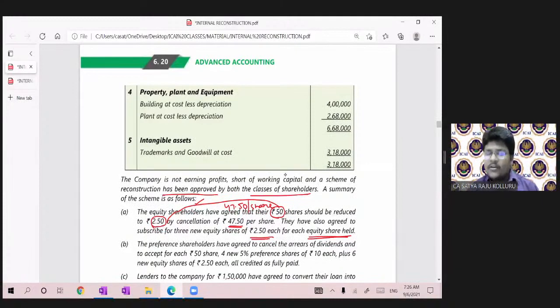Now, equity shareholders are doing two things for us. Number 1, they are ready to sacrifice 47.50 per share, and the equity share will become 2.50 each. After that, they have also agreed to subscribe, which is altogether a new issue, for 3 new equity shares of 2.50 each.